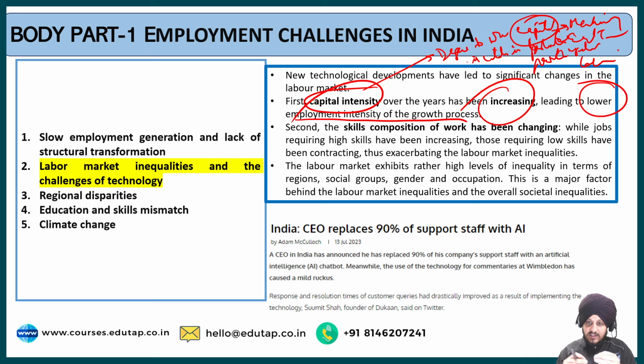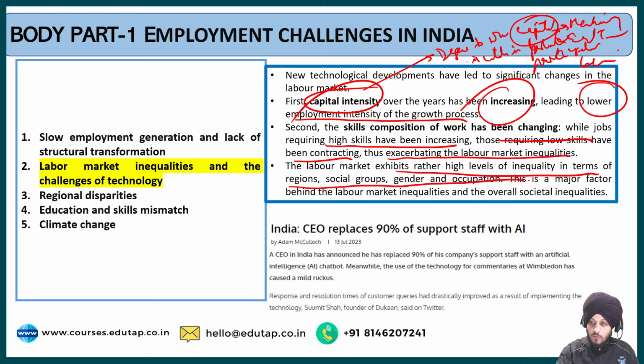Secondly, the skill composition of work has been changing. While jobs requiring high skills have been increasing, those requiring low skills have been contracting. This is what I have explained to you, thus exacerbating the labor market inequalities. The labor market exhibits rather high levels of inequality in terms of regions, social groups, gender, and occupation. This is a major factor behind the labor market inequalities and the overall social inequalities.